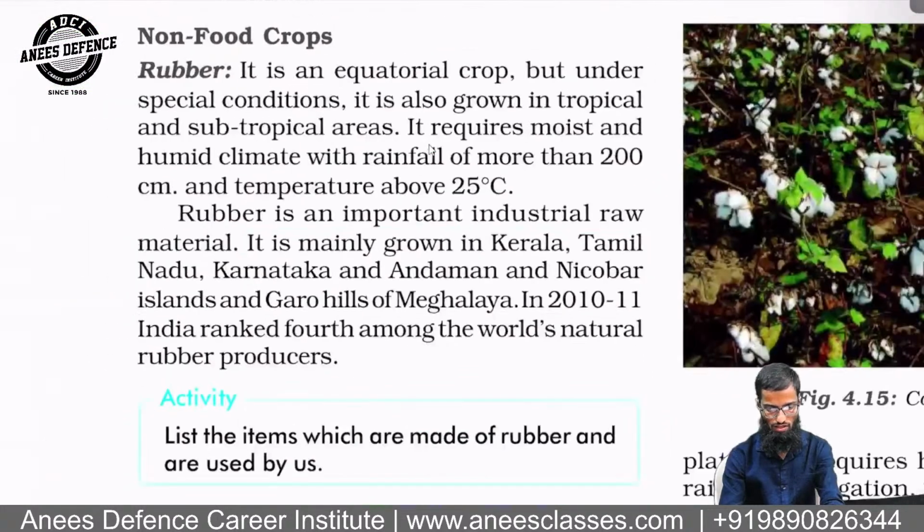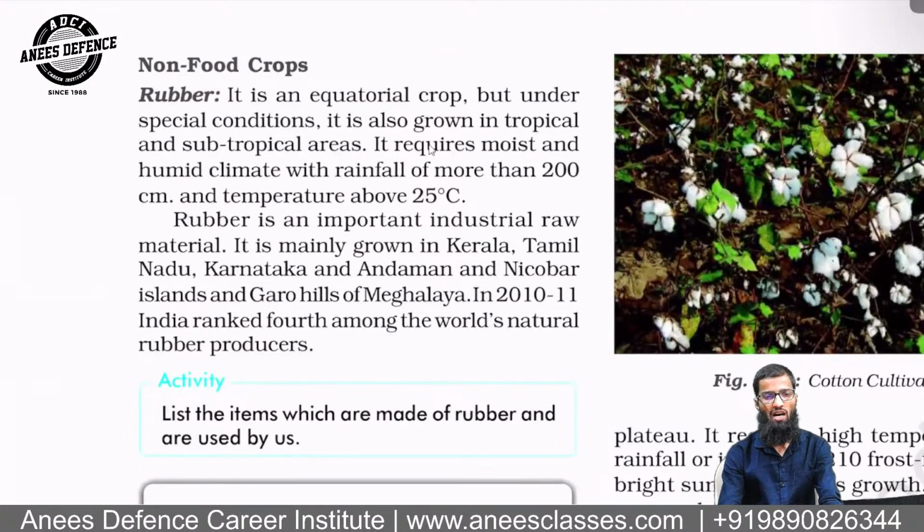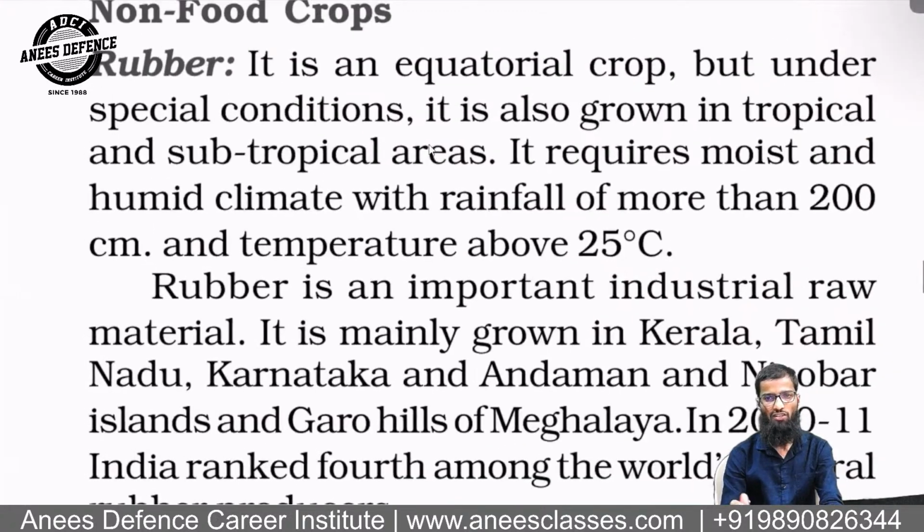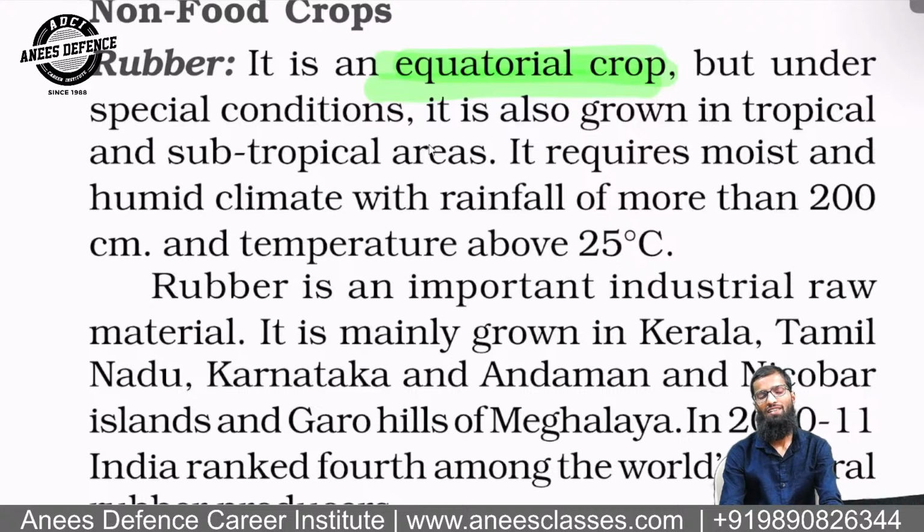Non-food crop. Again, rubber is important from the exam perspective. It is an equatorial crop. Remember that. It is an equatorial crop. It requires high rainfall and high temperature. That is called an equatorial crop. But under special conditions, it can be grown in tropical as well as subtropical areas.